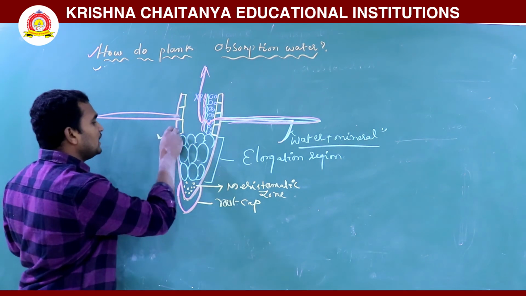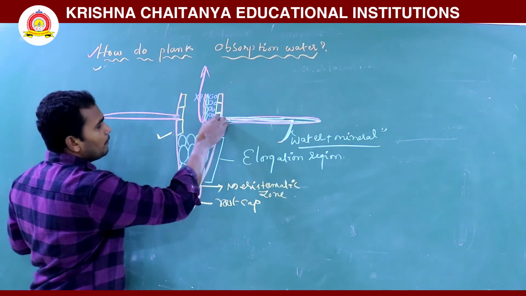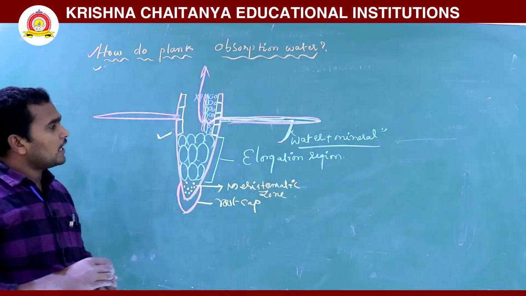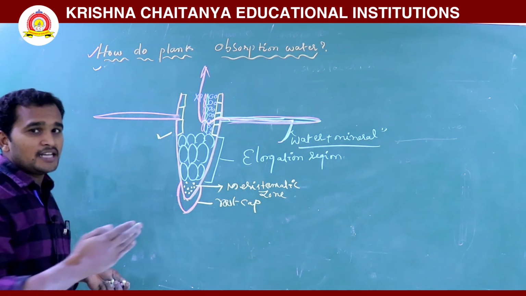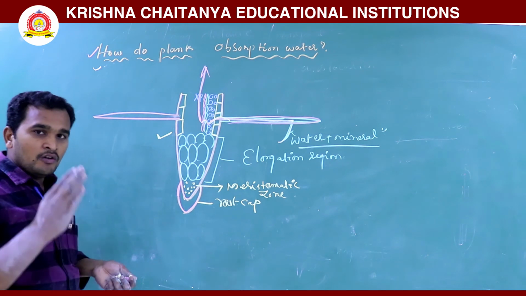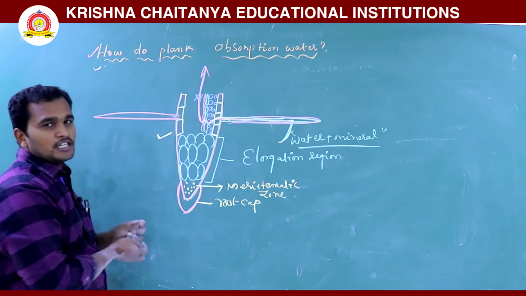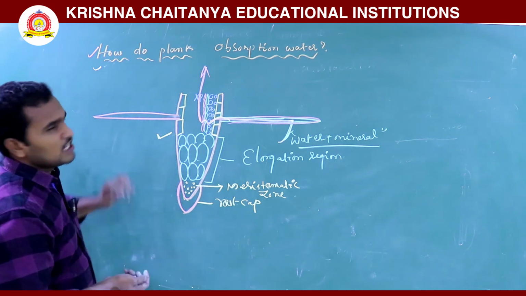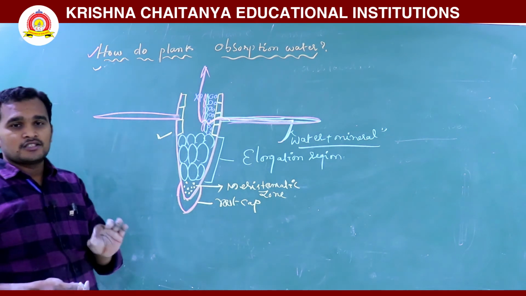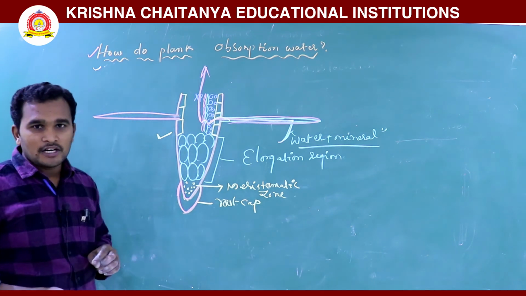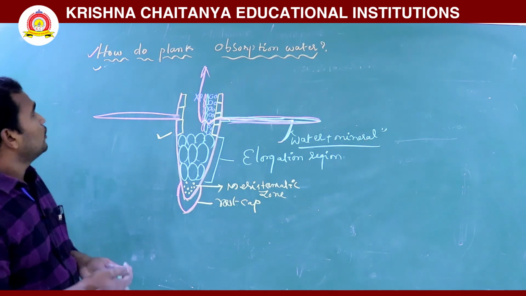So when it enters deeper into the layers, how many pathways are there? The water is absorbed by the root hair, then enters deeper into the layers. How it enters, and where to, is what we are discussing. Here mainly two pathways, one is the apoplast pathway, another is the symplast pathway. We will discuss the apoplast and symplast pathways in the next class, tomorrow.